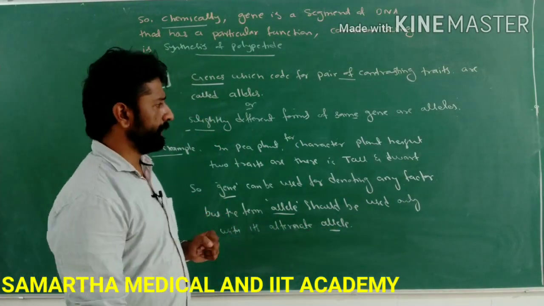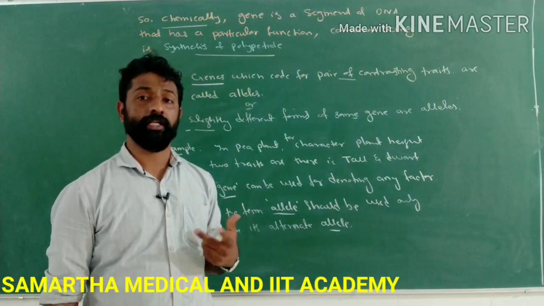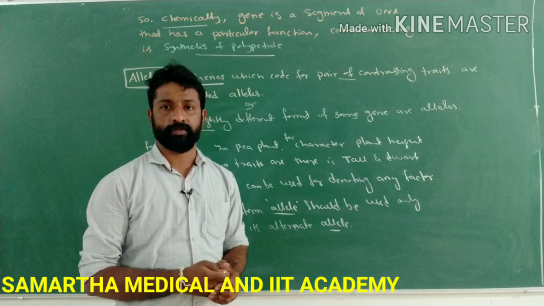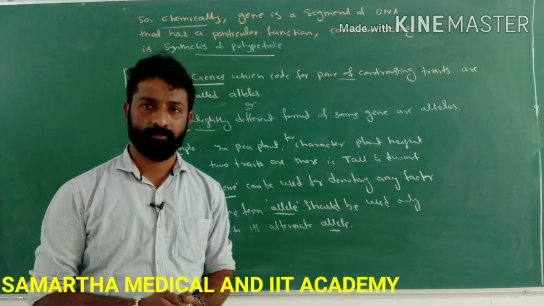Say, for example, in a diploid plant, a contrasting pair of traits will be present for a particular character.